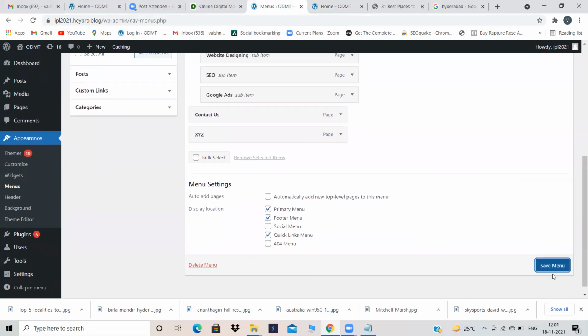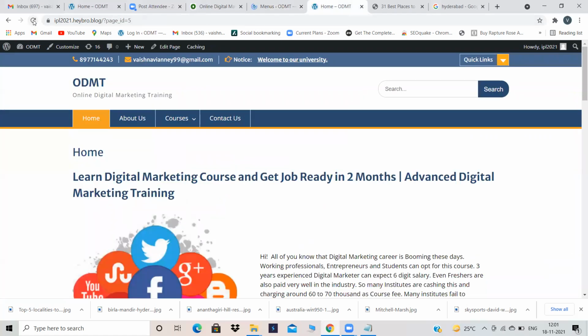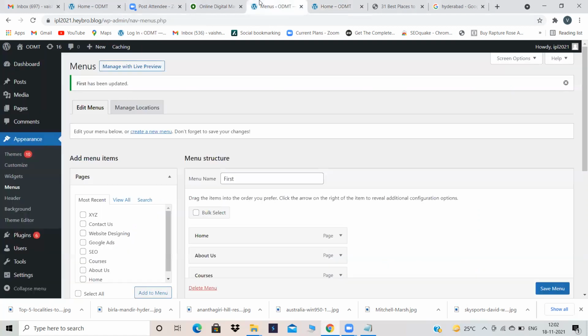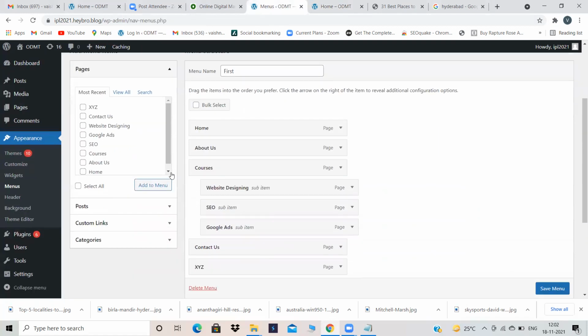Okay, now the XYZ page is there. I'm just keeping it at last. Save menu. Then I'll show it to you. Refresh it. See, now it is appearing. If you don't keep it in the menu, it will not appear. Same like that, if I want my post to appear to a user, what should I do? I'm asking.